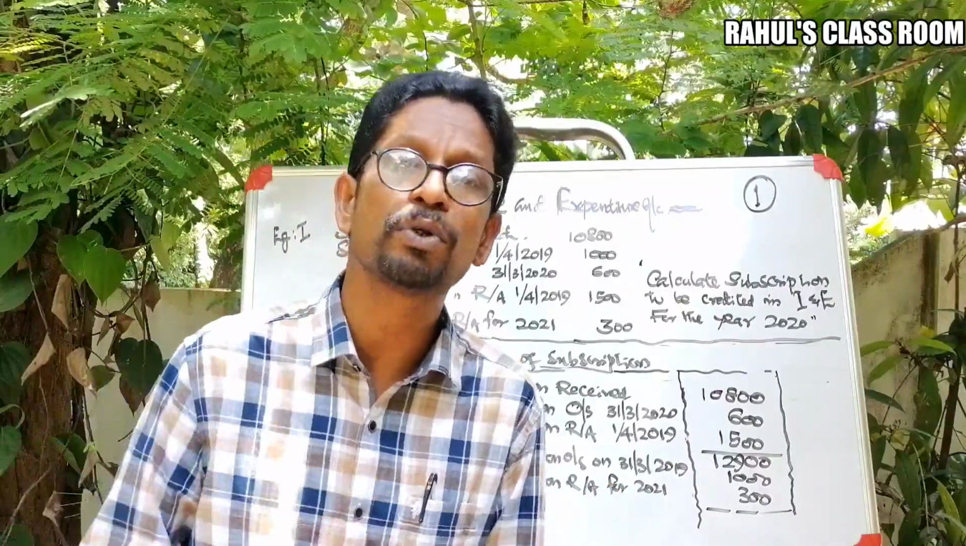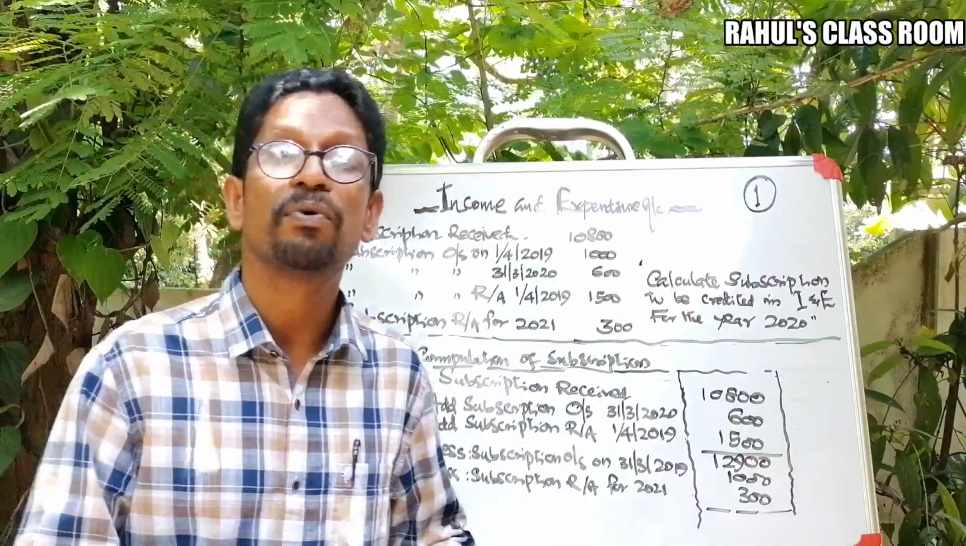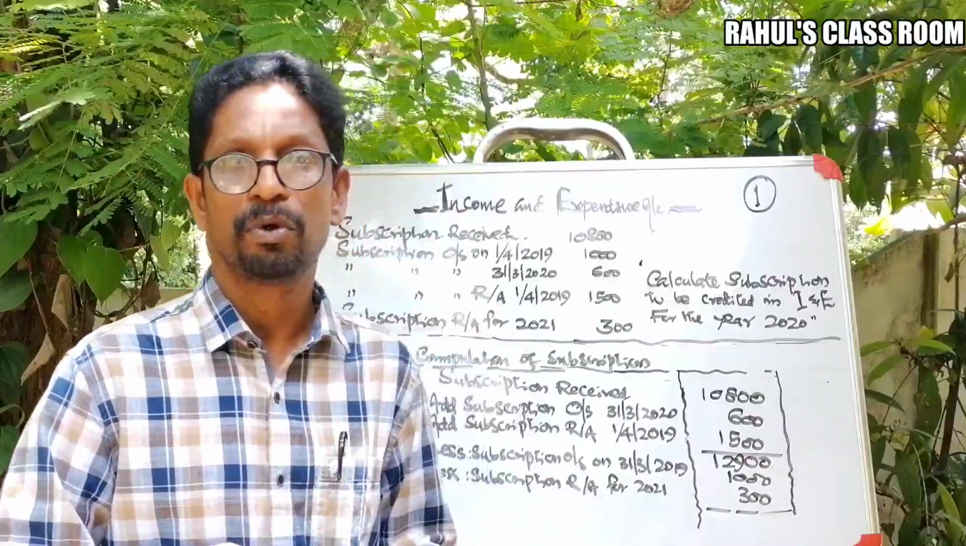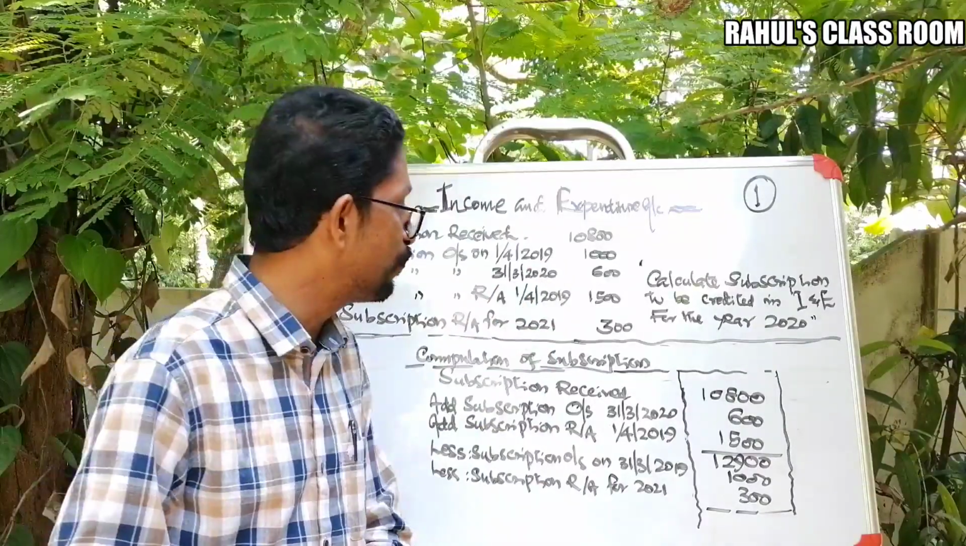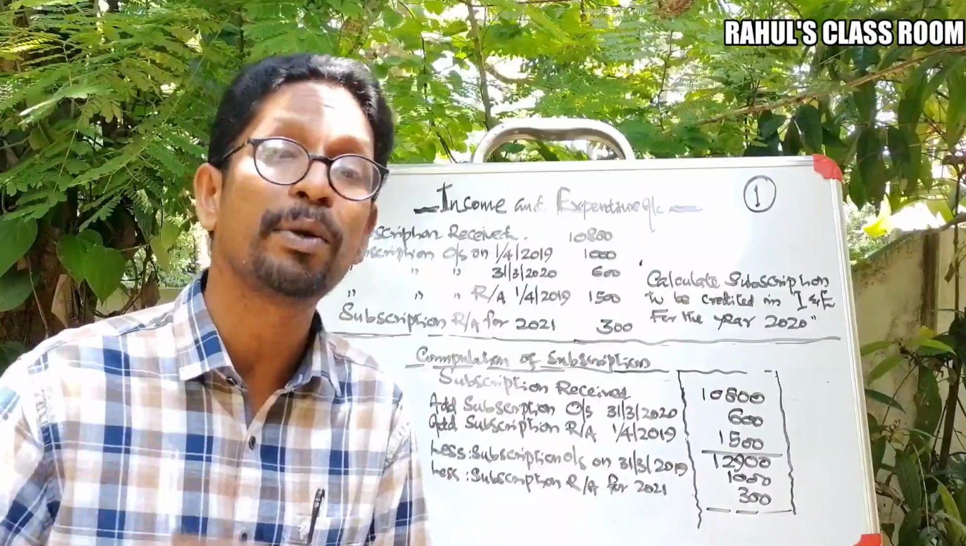Therefore, it is a part of the current year's income. Therefore, it should be added here. Okay. And again, next, subscription received in advance on 1/4/2019. What's the meaning? Received in advance.